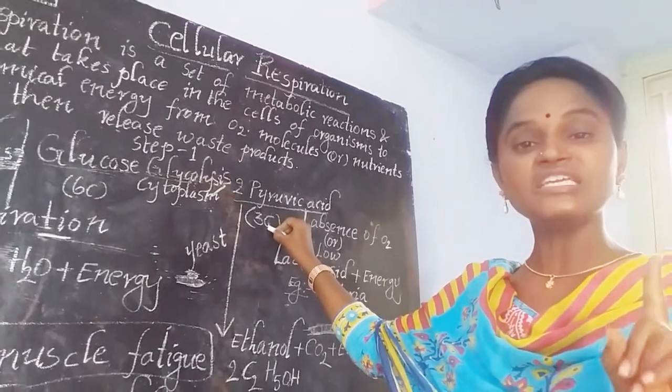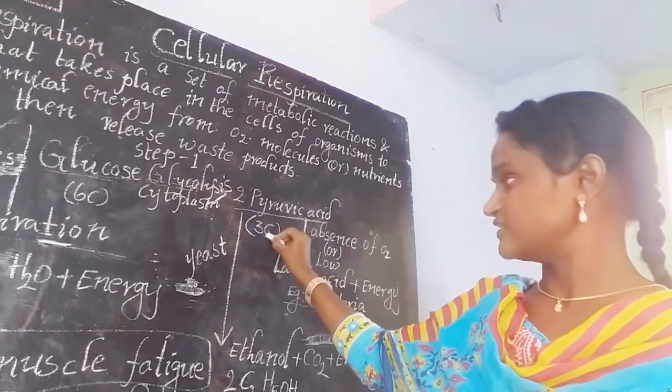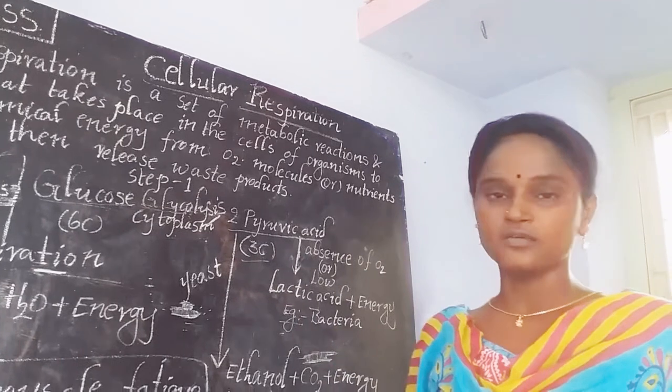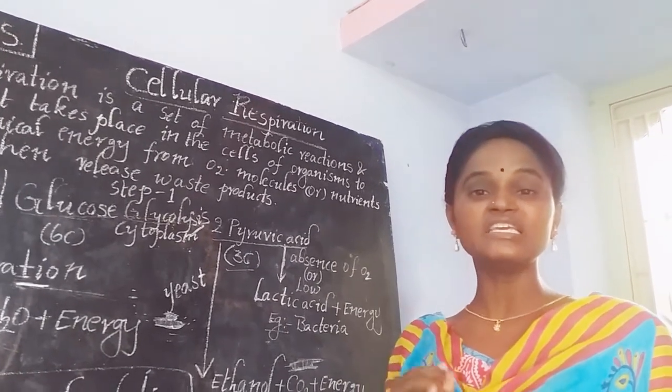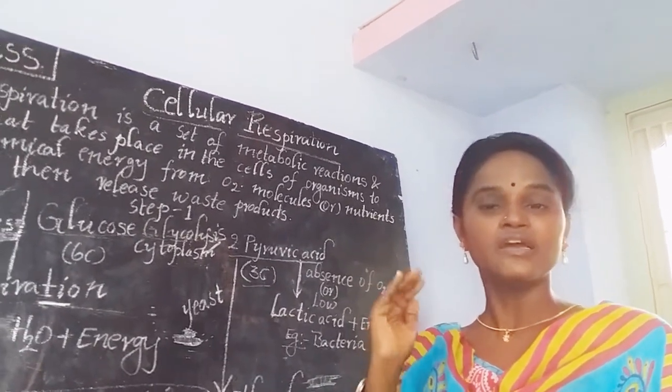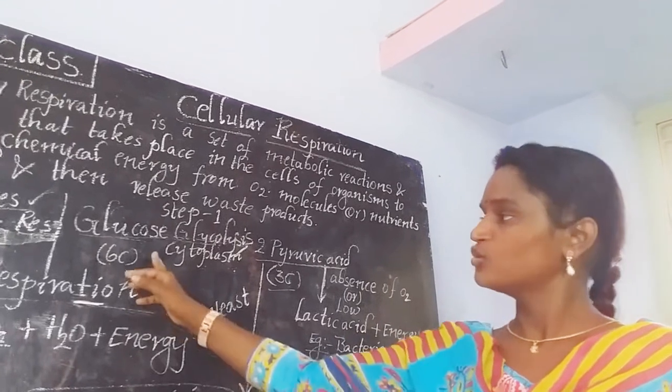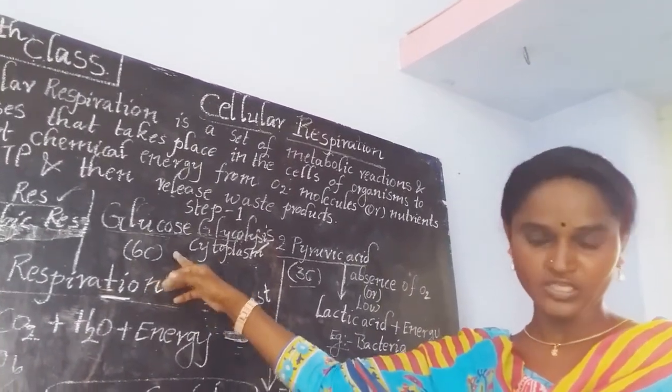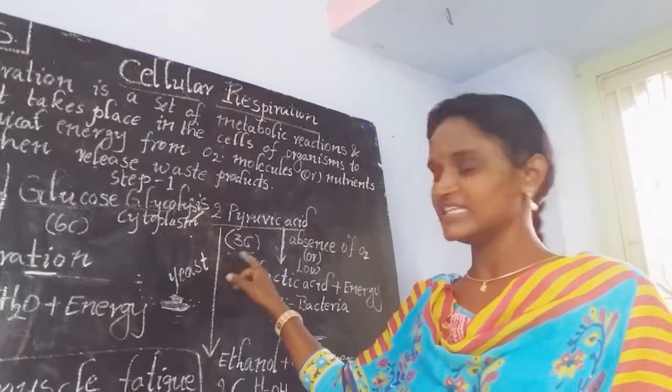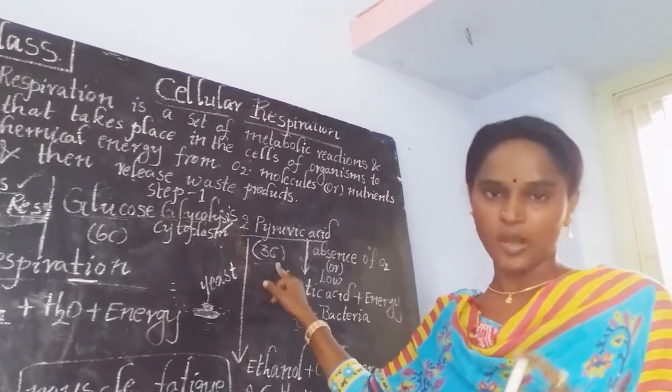Each pyruvic acid contains 3 carbon atoms. Glucose is a 6 carbon compound, but pyruvic acid is a 3 carbon compound.